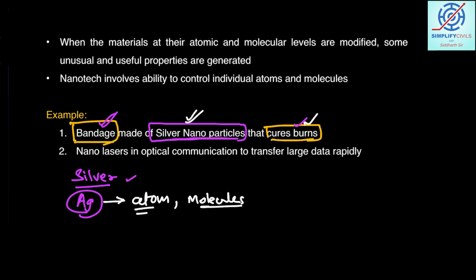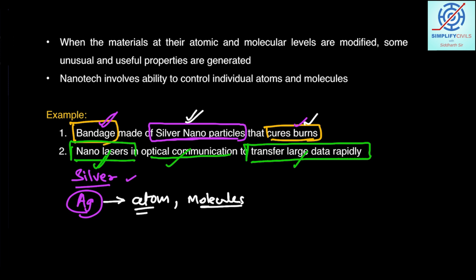Next example is nano lasers. If we use such nano lasers in optical communication, it is observed after research that the transfer of large data can be done rapidly. This simply means, students, that optical communication technology is going to the next level, from 3G to 4G to 5G in communication. We'll definitely discuss that part as well.